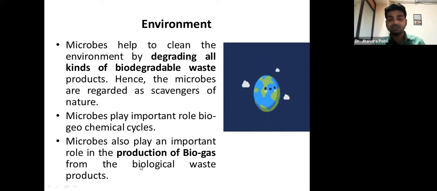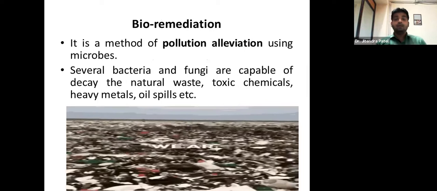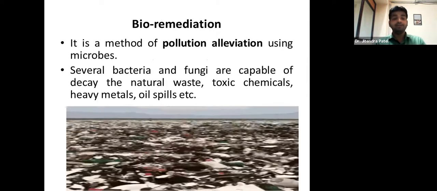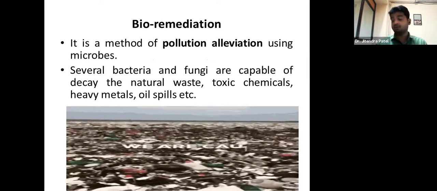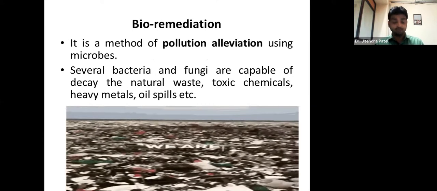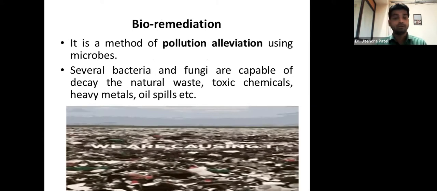Whatever biological waste products we are throwing, with the help of microorganisms, it can also help in the production of biogas, right? So this is the environment side. Then bioremediation, right? Bioremediation is another control technique, done by microbes only, to protect our environment.